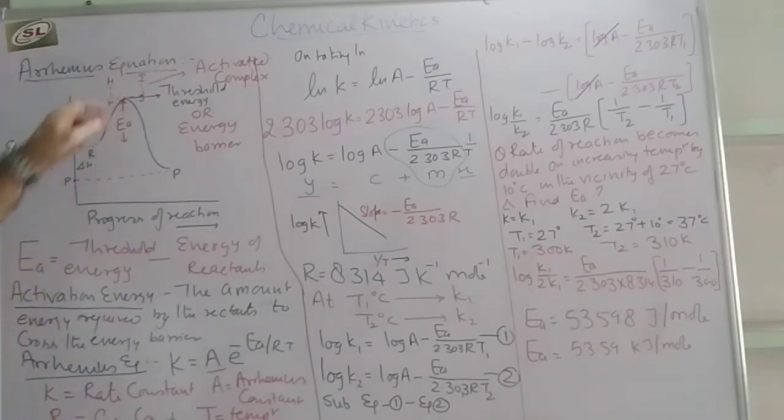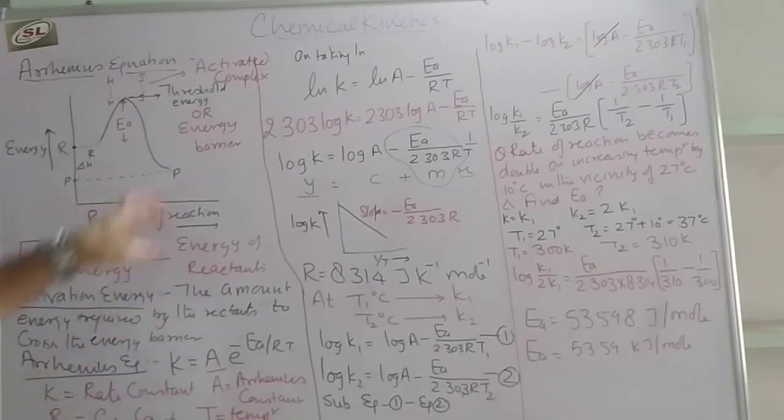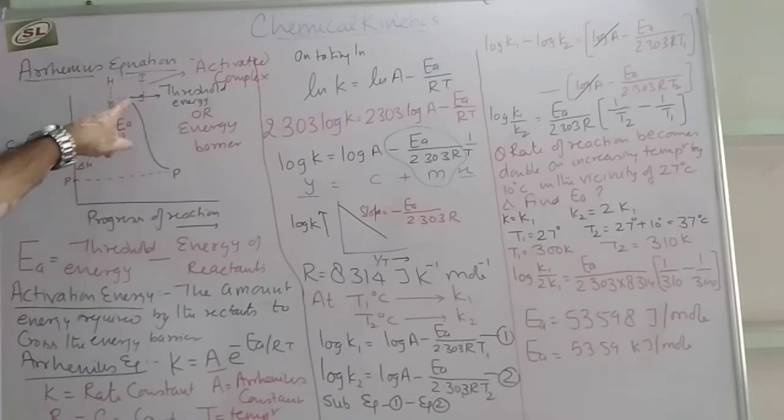The maximum energy level of the reaction is known as threshold energy. This is also known as the energy barrier. If the reactants cannot cross the energy barrier, the reactant cannot convert into the product. When the reactants want to cross this energy barrier, an intermediate is formed.